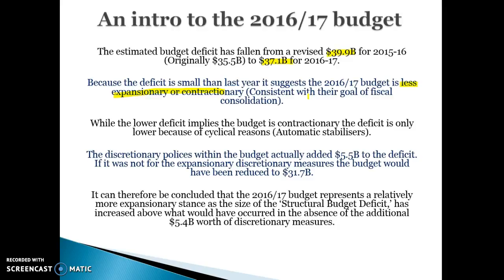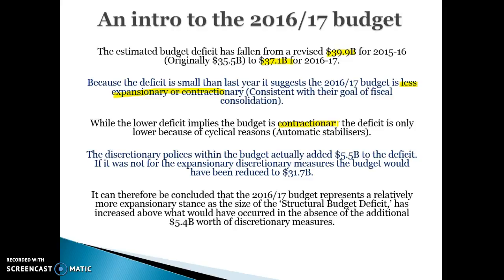So the lower deficit implies that it's a contractionary budget. So if you get given the figures, you need to say that. You need to quote the deficit, falling from $39 to $37 billion. Therefore, the smaller deficit implies that it is a contractionary budget because the difference between injections and leakages is smaller.